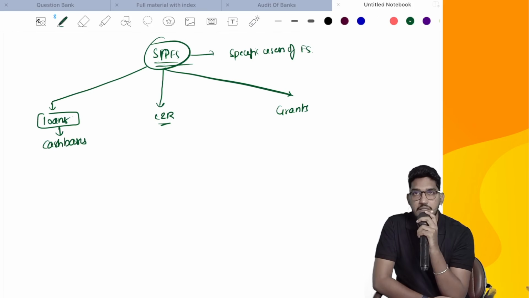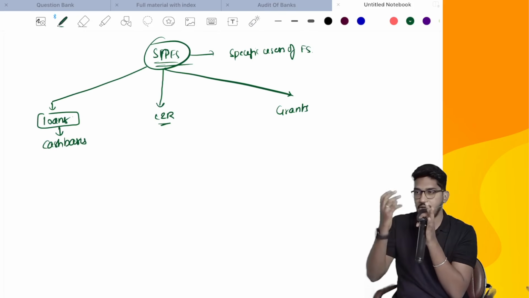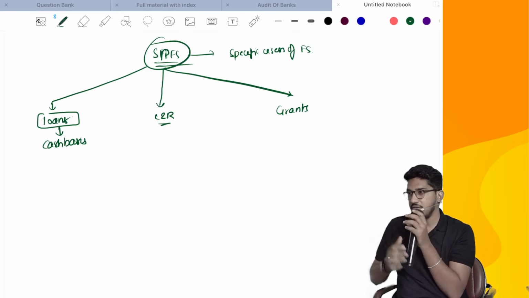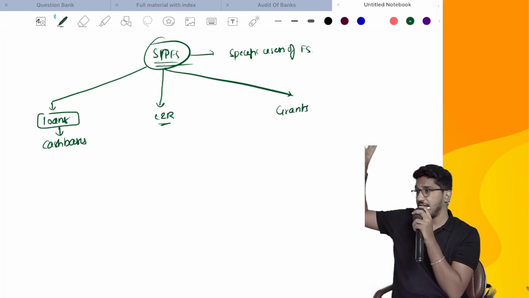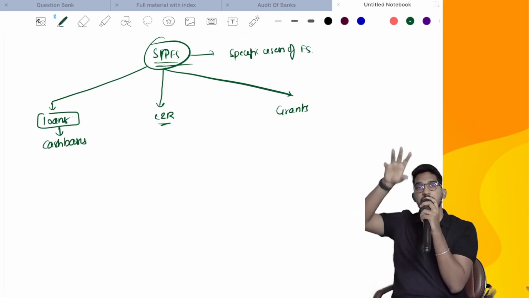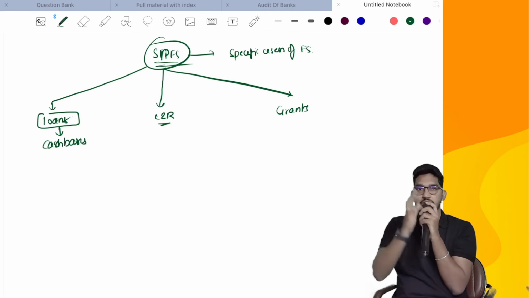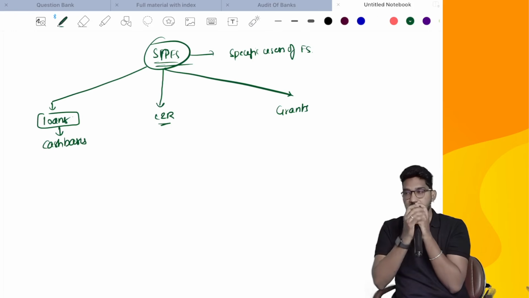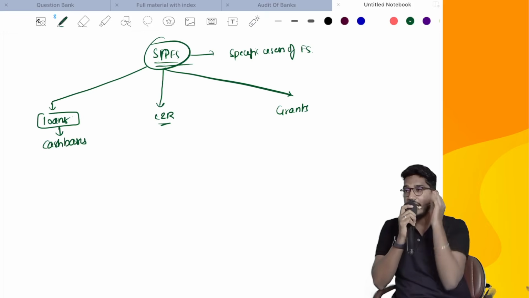One agency came forward and said, okay, we will give you funding. But to give that funding, we want to know your operations, how much you have spent on each project, what you have done. We want you to give the financial statements, then we will give you funding. But those financial statements, you don't prepare as per the generally accepted accounting principles. We will give you some guidelines, follow those guidelines and prepare the financial statements, then we will give you the grant.